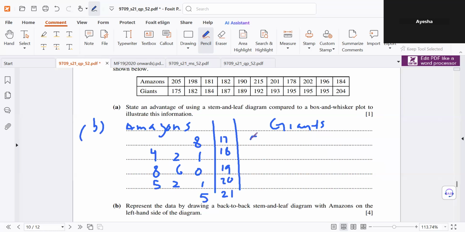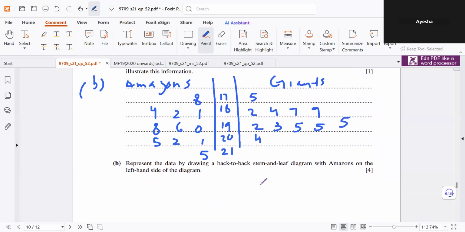Similarly, for giants, we have a 5 here. We have 2, 4, 7, and 9 here. Then we have 2, 3, 5, 5, 5 here. Then 24 here, and nothing in the 21 range. Okay, so we've made a stem and leaf diagram.